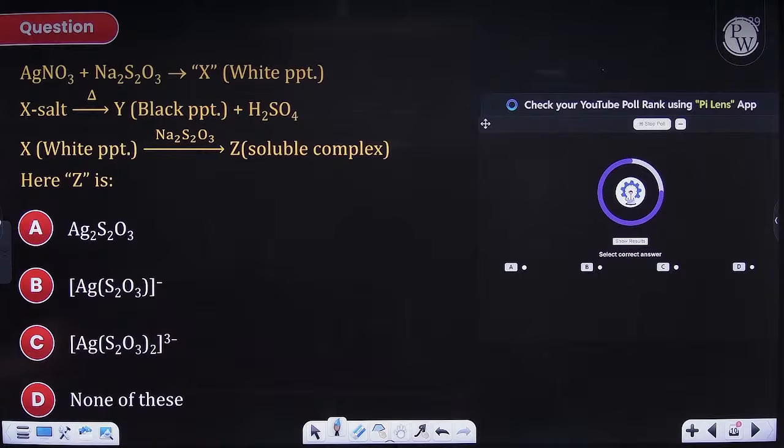Silver nitrate is reacting with sodium thiosulfate, so that's hypo for you. It is producing a white PPT. That white PPT on thermal decomposition is producing a black PPT. That white PPT is also reacting with excess of sodium thiosulfate and forming a soluble complex. Now you have to tell what is that soluble complex.